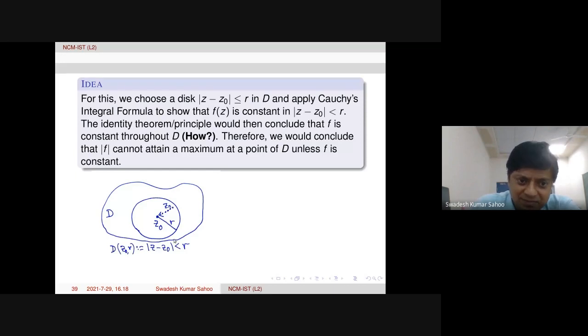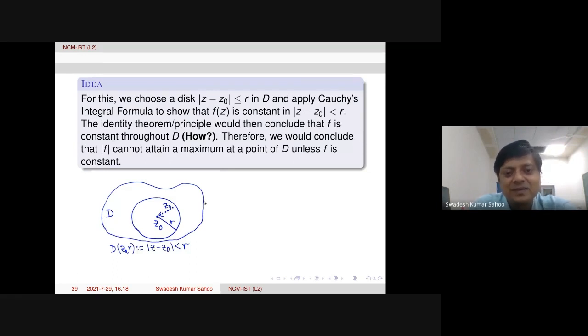Look at the picture here. We choose a disk around z0 with radius r, and applying Cauchy's integral formula, we show that f is constant inside this disk. We'll be proving that. The first step is to prove f is constant inside this disk. Now we need to apply the uniqueness principle to prove that f is constant throughout the domain.